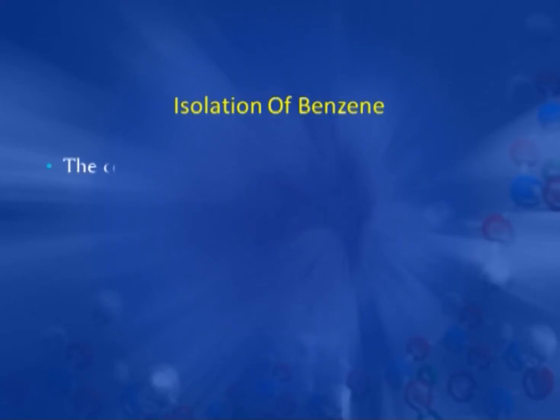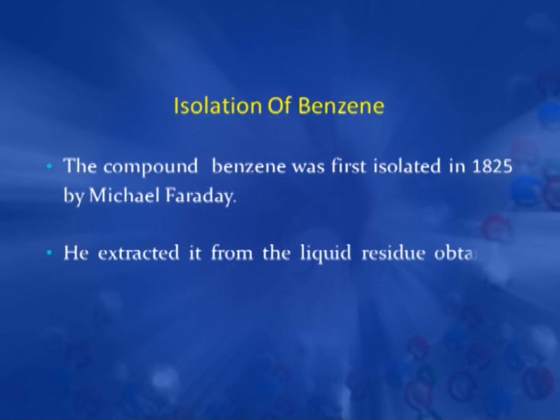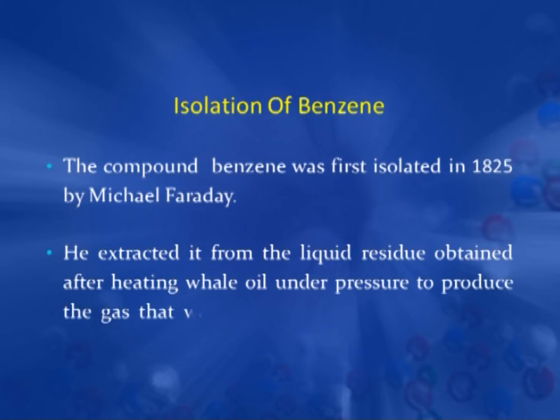Now, how was benzene isolated? Benzene was first isolated in 1825 by Michael Faraday. He extracted it from whale oil. The whale oil at that time was used to produce a gas which was used to illuminate buildings in London. Many other compounds related to benzene were then discovered in the 19th century.